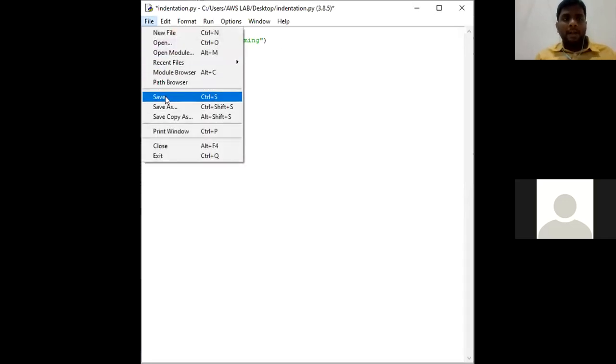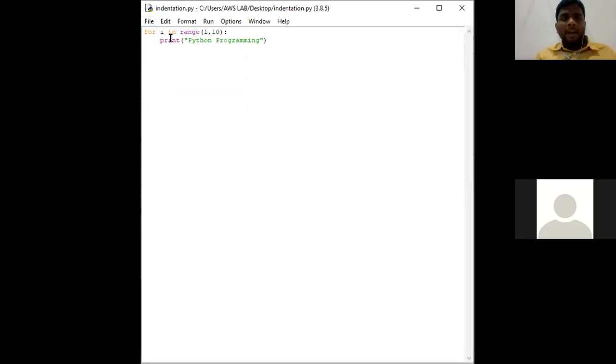So my for loop will be like this: for i in range of 1 comma 10. Why have I given 10? My aim is to print Python programming 9 times. Since the interpreter gives iterations for n minus 1 values, I have considered 1 to 9. So print Python programming. Now our output will be Python programming 9 times.